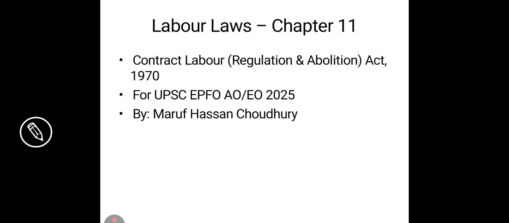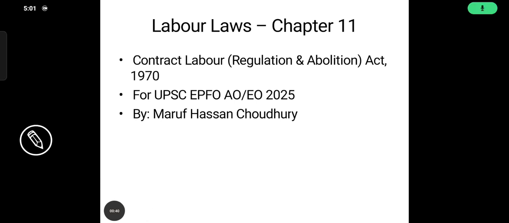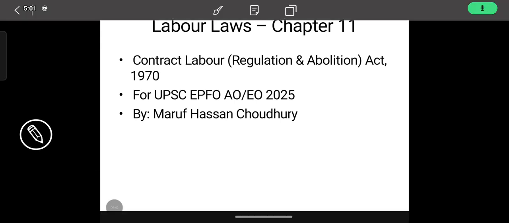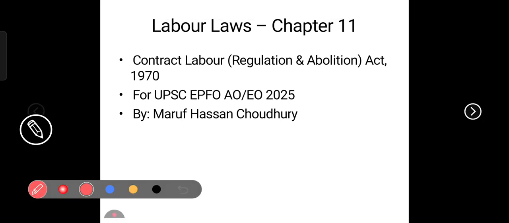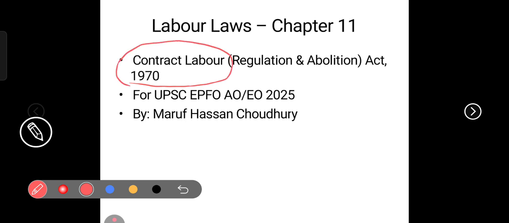So let's start, guys, without further wasting our time. Our first topic is the Contract Labor Act 1970. All right, so let's move to the first slide of this chapter.